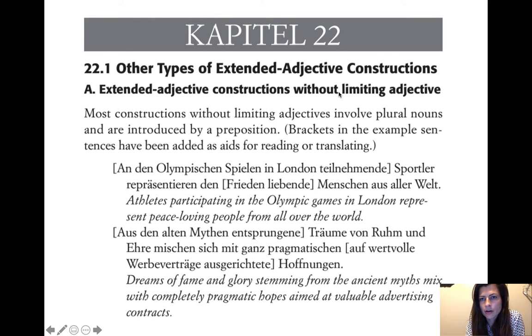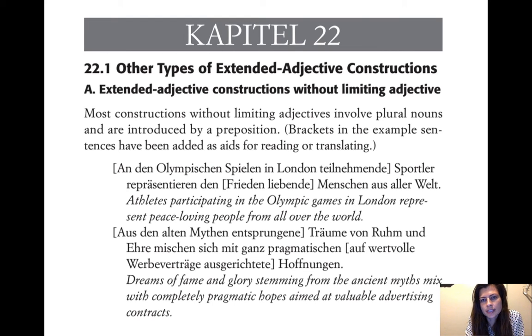So that basically means without an article, without a possessive, without any word that comes before. We had like the numbers, like zwei Menschen, two people, zwei would be the limiting adjective. So limiting adjectives are just a number of things that come before nouns, mostly articles and possessives. And so most constructions without limiting adjectives involve plural nouns. So this is the same. We're talking about extended adjective constructions here, but this goes for any time you have something that doesn't have an article. So when you say like schwarze Katzen, black cats, it's plural and it doesn't have an article. It's very common to not have an article with plural nouns.